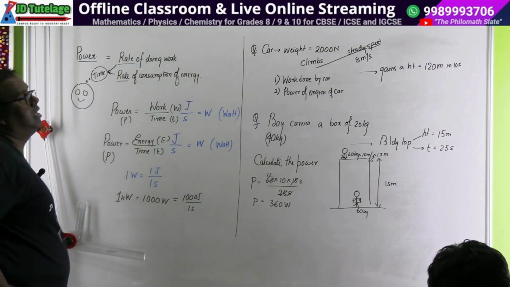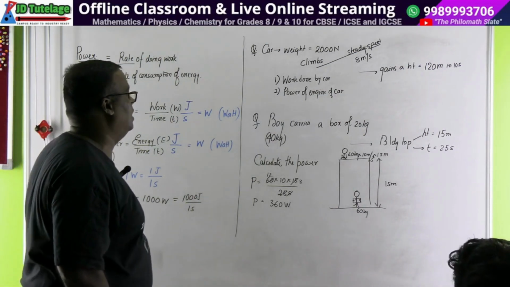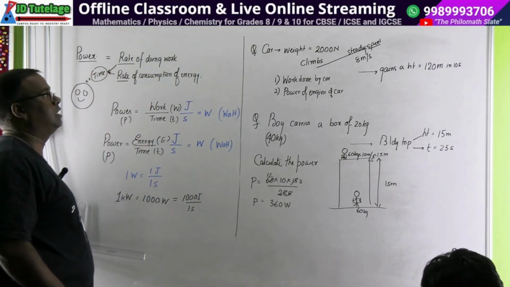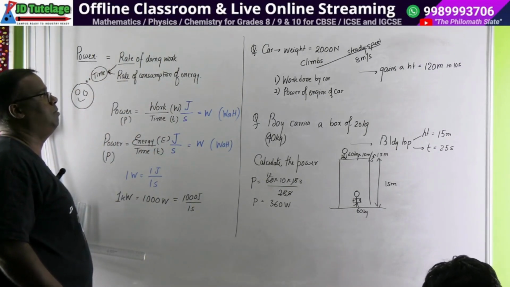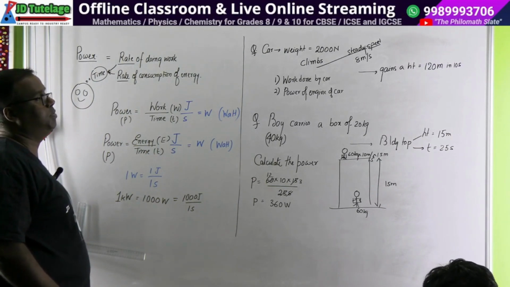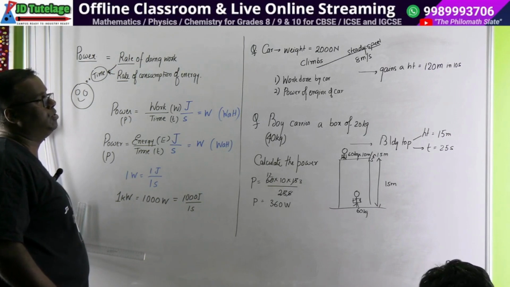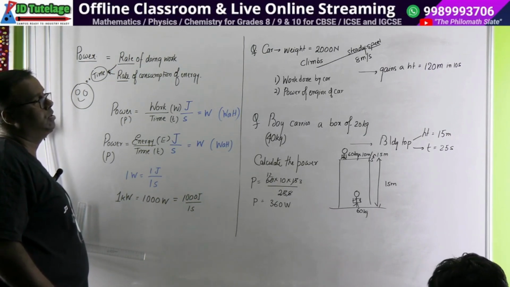Okay. Try to draw a nice illustrative figure and try to think how this problem should be attacked. We have a car, the car weighs so much, it gains a steady speed to climb an uphill, and it goes with a speed of so and so, and then it attains a height of so and so.